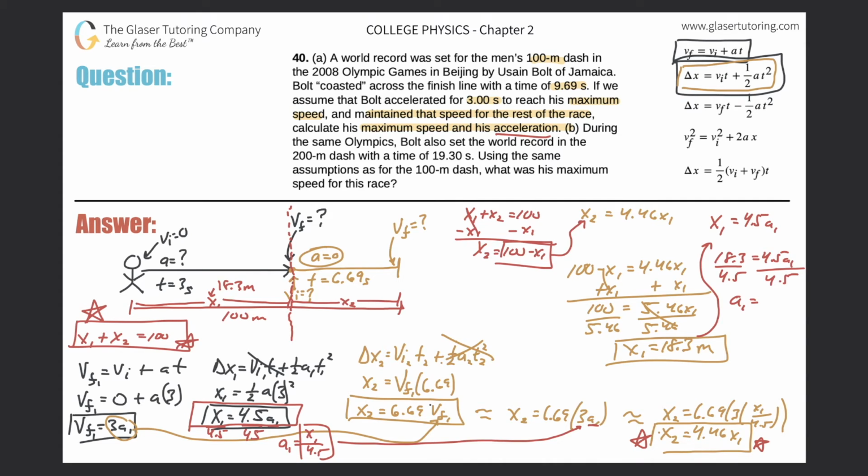I probably should have had another sig fig here, because the number here was really 3.00. So this should have been 4.50. So we got 18.3 and then divide it by 4.5. And wow, cool. The answer comes out to be 4.07 meters per second squared. That is our answer, right? That's the one answer to part A.